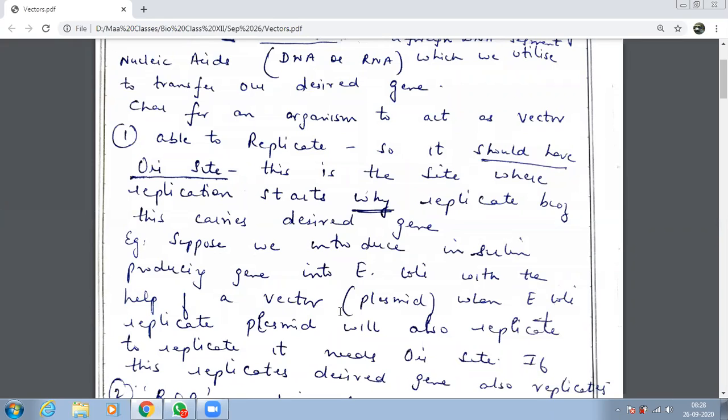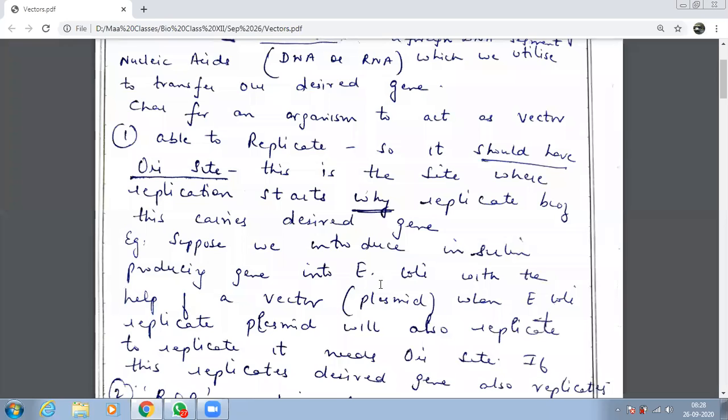Now we have to understand the example. We are inserting our desired gene, children. Which is our desired gene? Quickly tell me. Insulin producing gene. And we want many genes that can produce insulin so that we can extract insulin from E. coli. So the main thing is that this gene should undergo replication. So we have introduced the insulin producing gene. Your host is E. coli. The vector we used is plasmid.